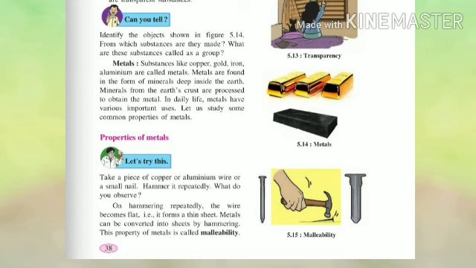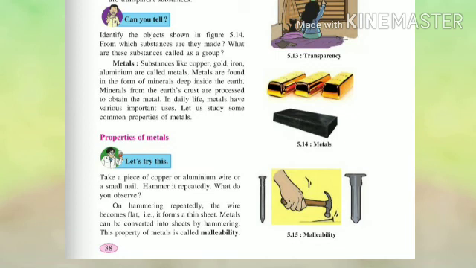Minerals are further processed to obtain metals. The metals are found in the form of minerals deep down in the earth's crust. Metals are used for several purposes. Copper, gold, iron, aluminum are metals. Students, in our daily life, metals have various important uses. Let us study some common properties of metals.